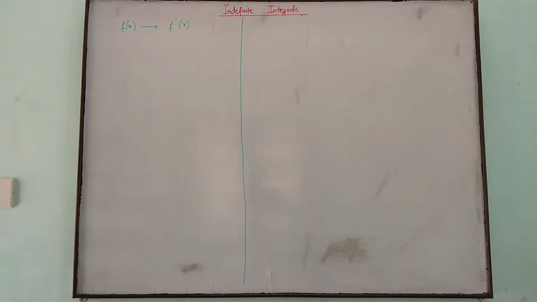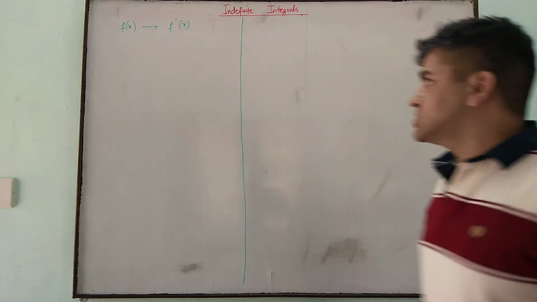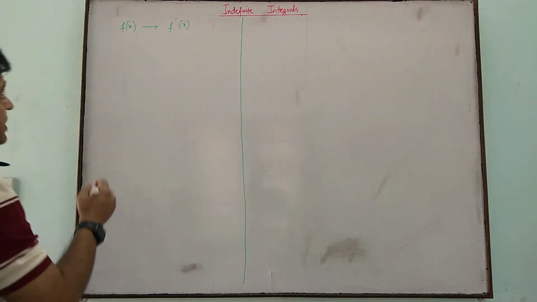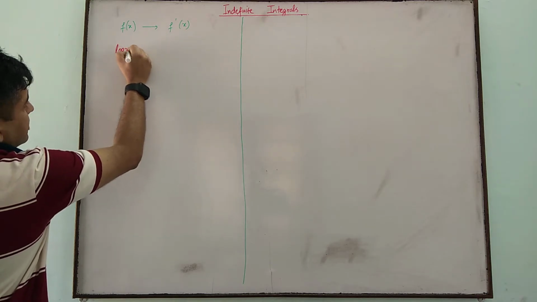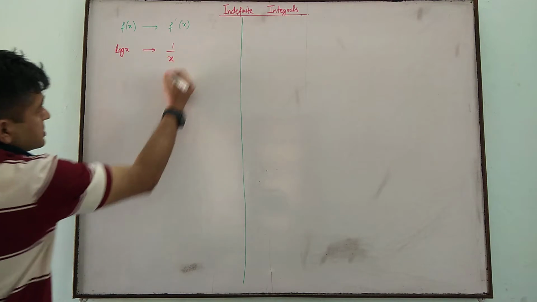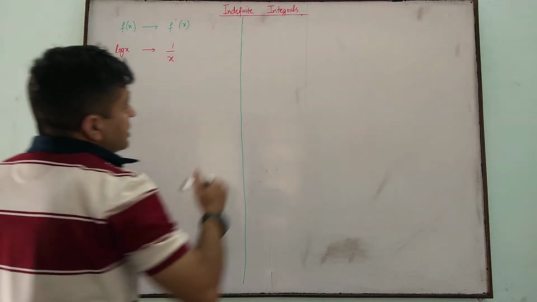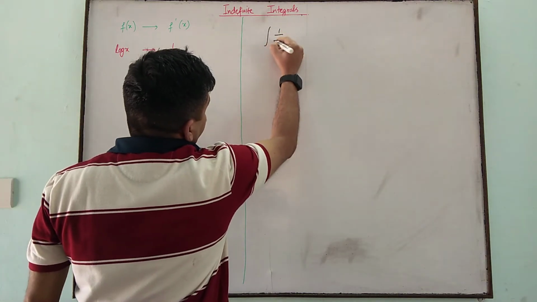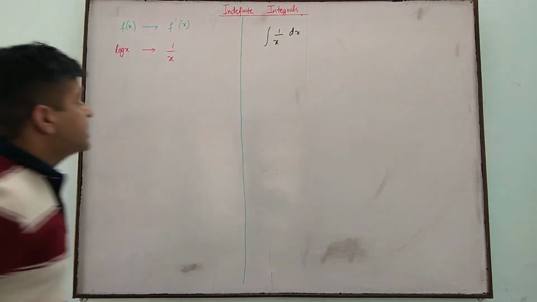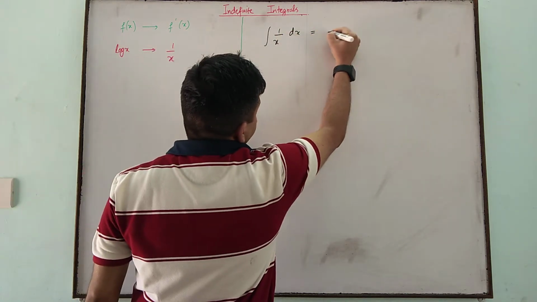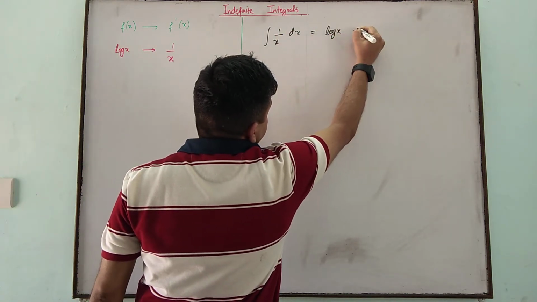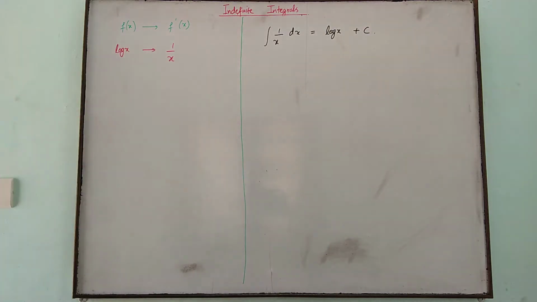See, we know some of the derivatives, and according to that we can find the anti-derivatives of the functions. So derivatives here, for log x, derivative is 1 upon x. So accordingly, integral of 1 upon x, as integral is exactly what? Antiderivative. So integral of 1 upon x will be log x plus c, right?